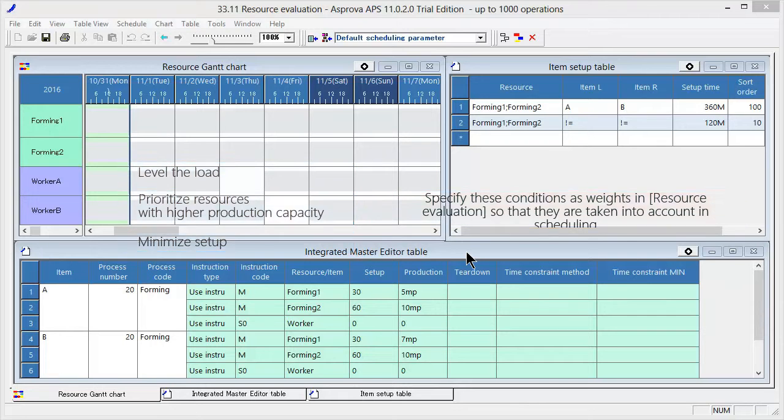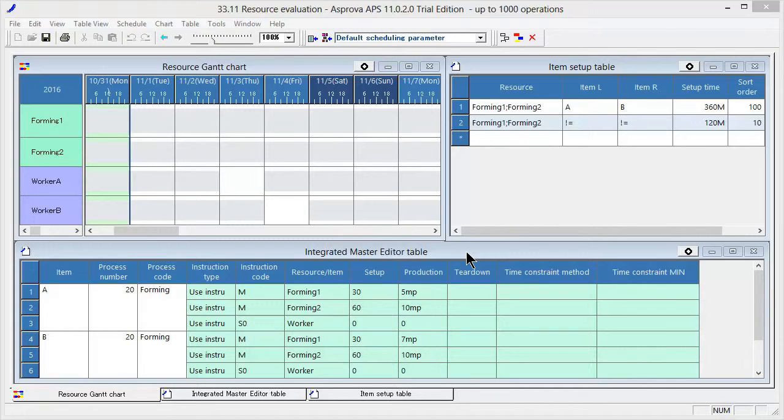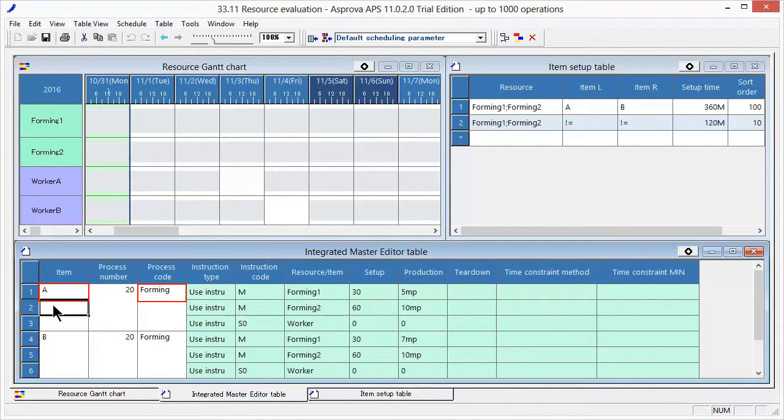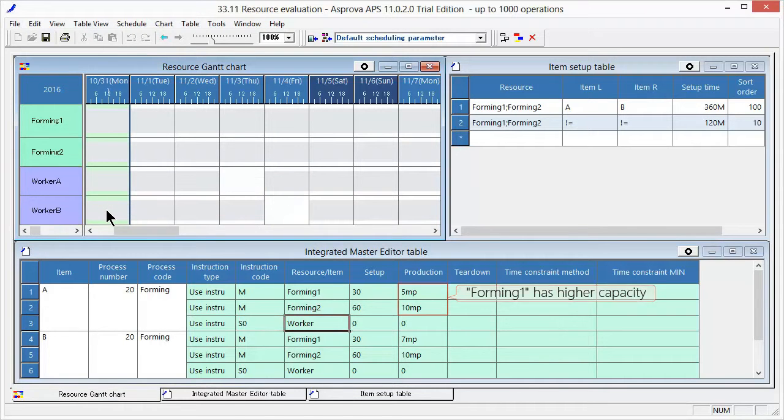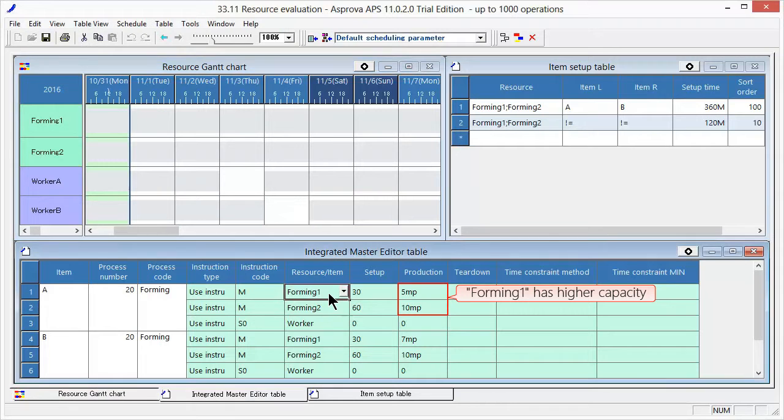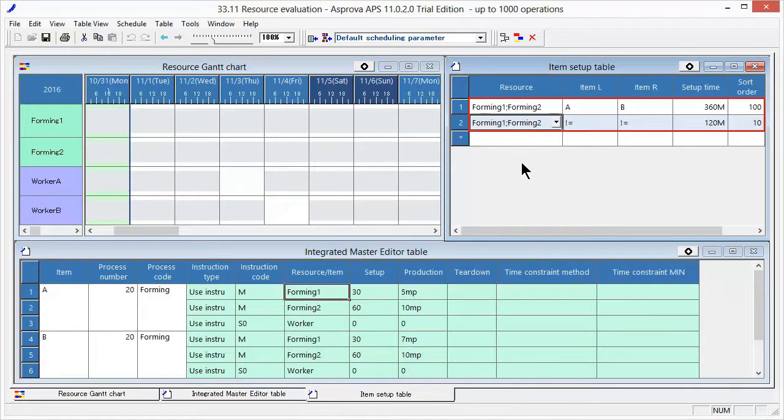scheduling. In this session, we will learn about the resource evaluation function by using the forming process of item A as an example. The forming process has two main resources and one sub-resource that are registered. The sub-resource worker is a resource group and is assigned to group members worker A and worker B. Of the two main resources, forming 1 has higher capacity. Setup for changing items is also registered. Let's assign the operations to the resource with the higher production capacity.